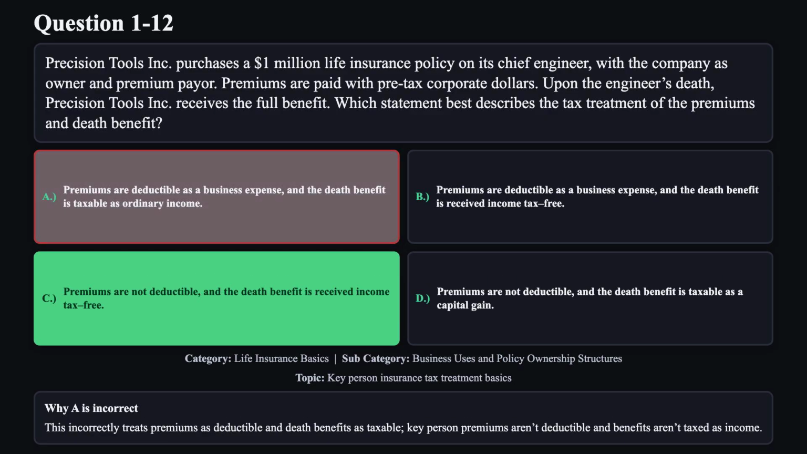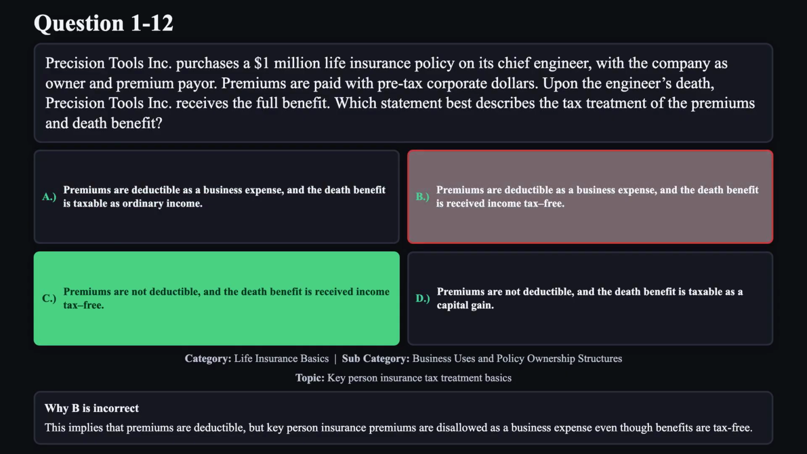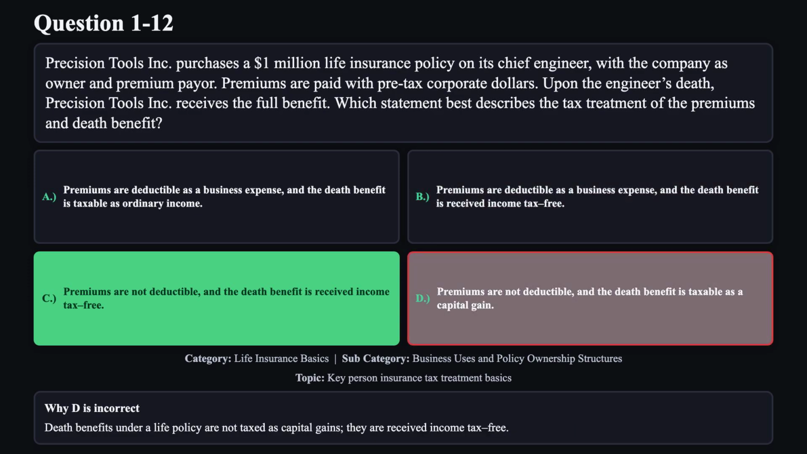Reason A is not correct. This incorrectly treats premiums as deductible and death benefits as taxable. Key person premiums aren't deductible, and benefits aren't taxed as income. Reason B is not correct. This implies that premiums are deductible, but key person insurance premiums are disallowed as a business expense even though benefits are tax-free. Reason D is not correct. Death benefits under a life policy are not taxed as capital gains. They are received income tax-free.